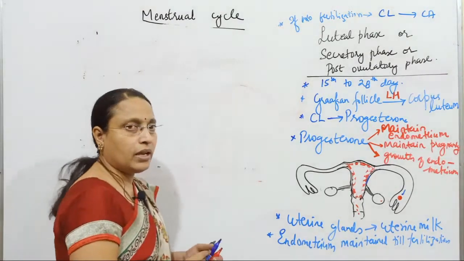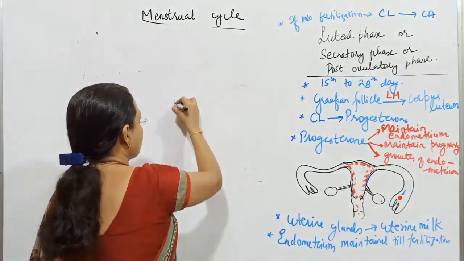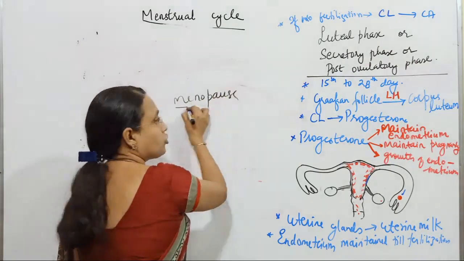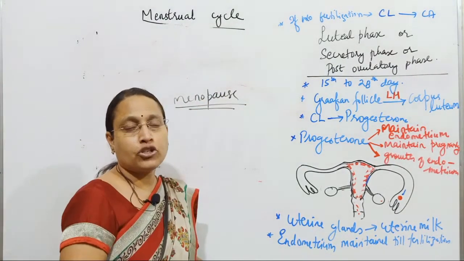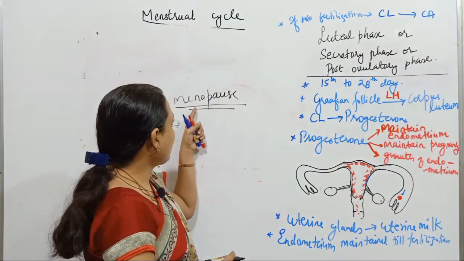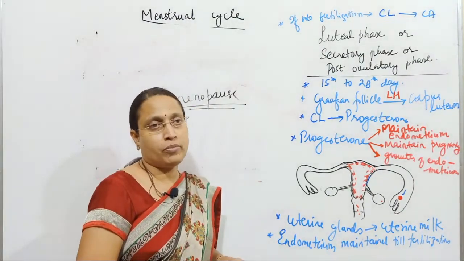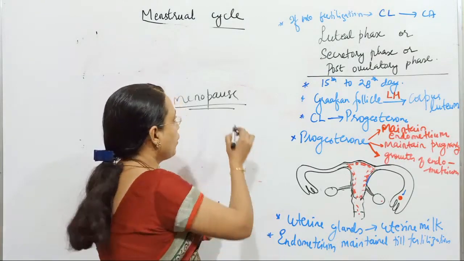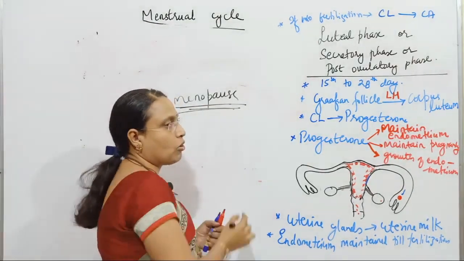So last will be a concept called menopause. When does the menstrual cycle stop? When there is a cessation of menstrual cycle, the phenomenon is called menopause.